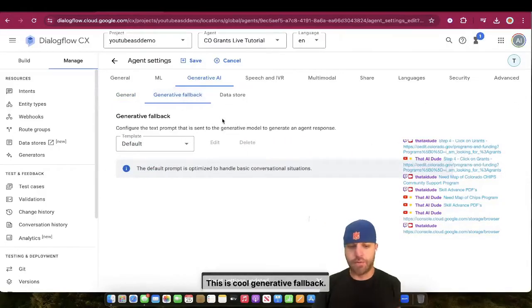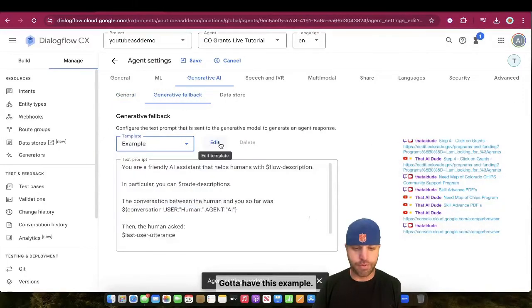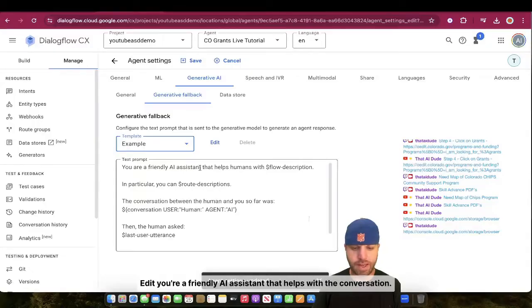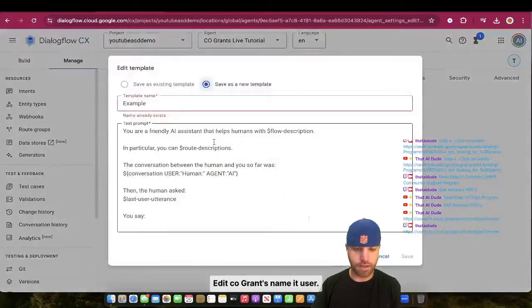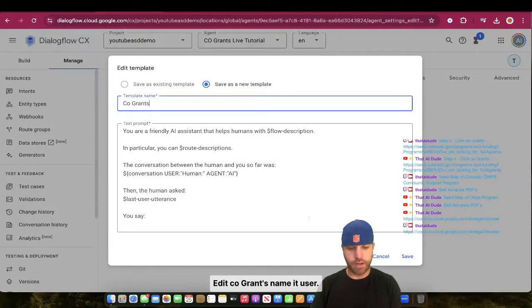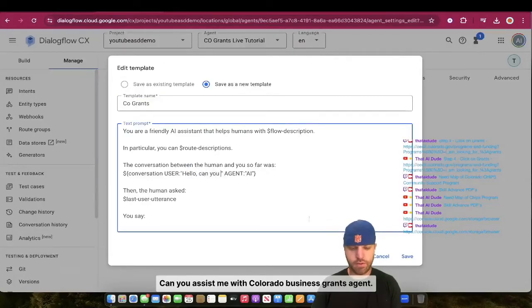This is cool, generative fallback. Gotta have this. Example, edit. You are a friendly AI assistant that helps with the conversation. In particular, you can route descriptions. So basically, you just put in an example of a conversation. So it'll be edit. CO grants, name it, user: Hello, can you assist me with Colorado business grants? Agent: and you want to have it kind of natural sounding, right?